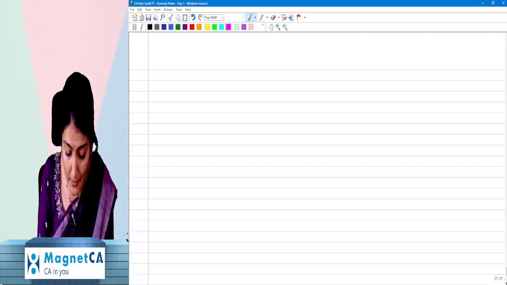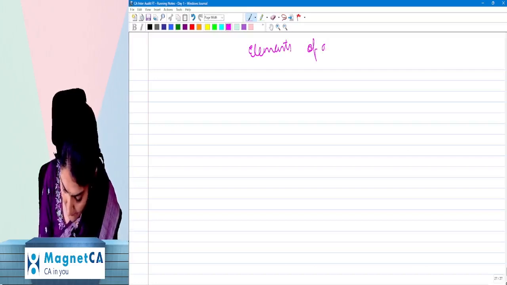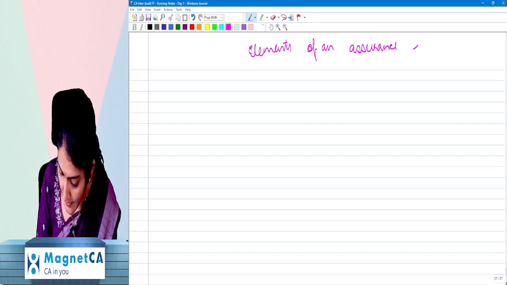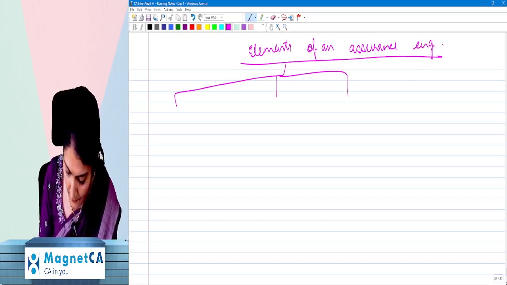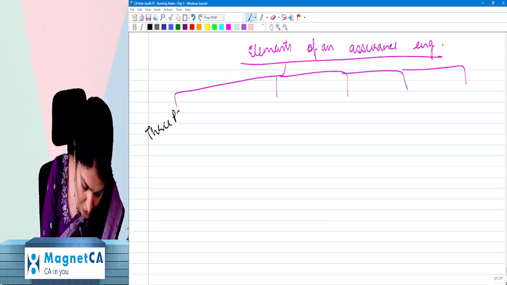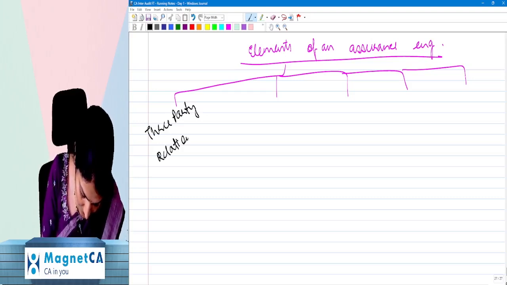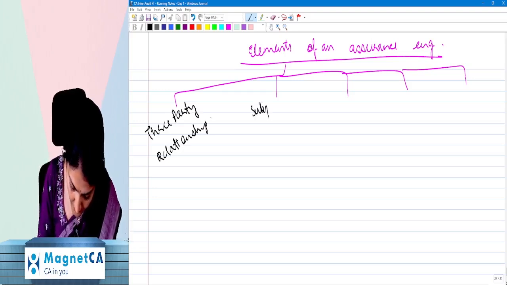So how many elements of an assurance engagement? When you have to give the degree of confidence to the intended users, you're doing an assurance engagement. So what is the first element? Three-party relationship. Then after that, the subject matter.